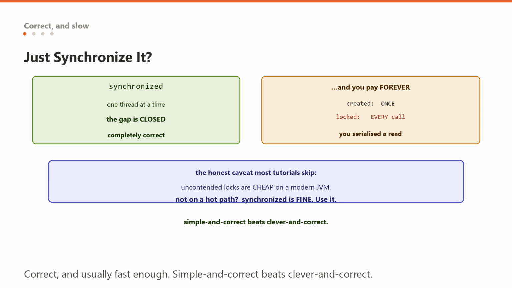Now, the honest caveat: because this is where a lot of tutorials will mislead you. On a modern JVM, uncontended lock acquisition is very cheap, and if getInstance is not on a genuinely hot path, synchronized is completely fine and you should just use it. Simple and correct beats clever and correct. But interviewers will push you, so you need to know what comes next.